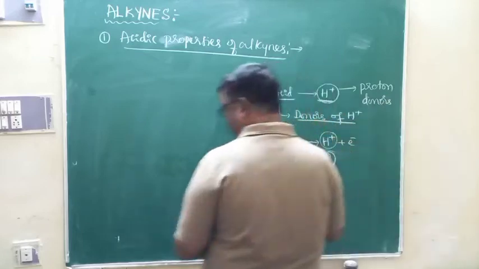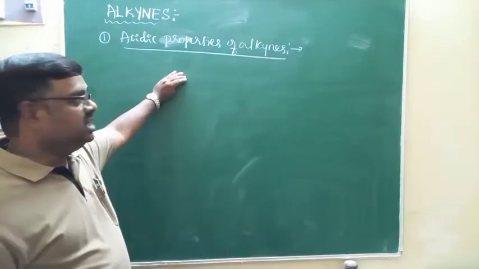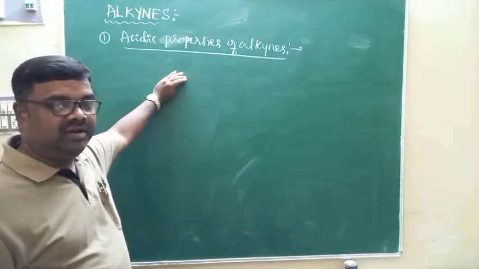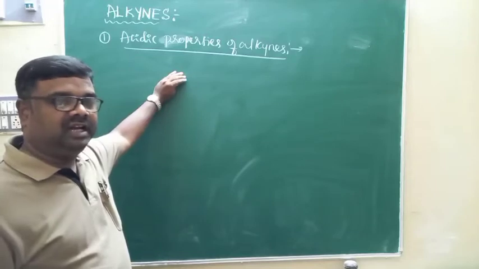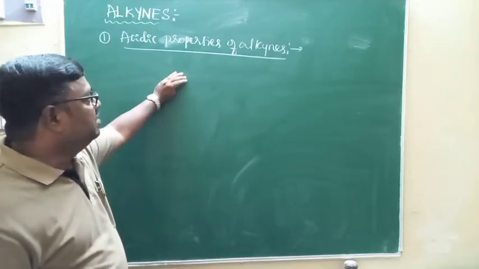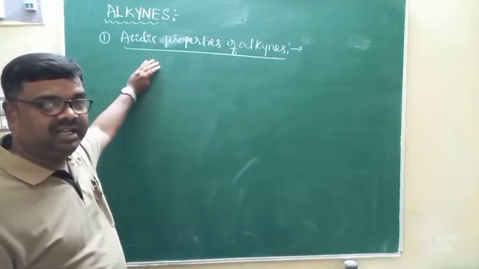Acids are proton donors. And in the case of alkynes also, they have the ability of releasing hydrogen in the form of H plus ions. Therefore, alkynes are acidic.